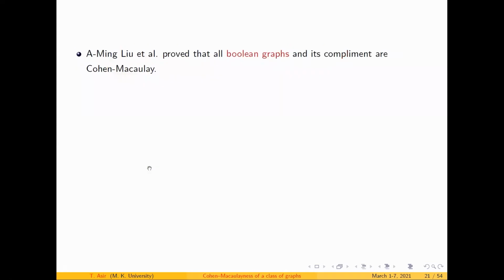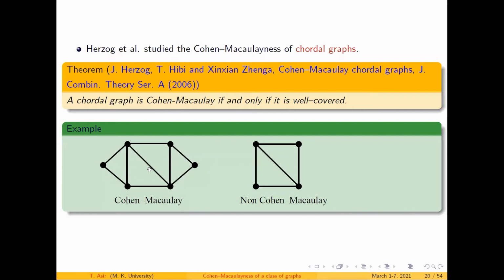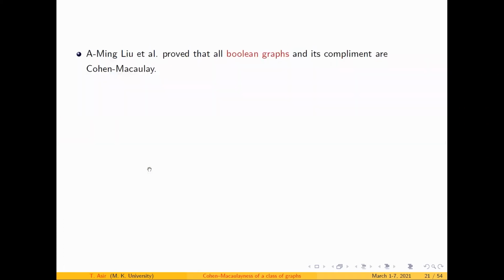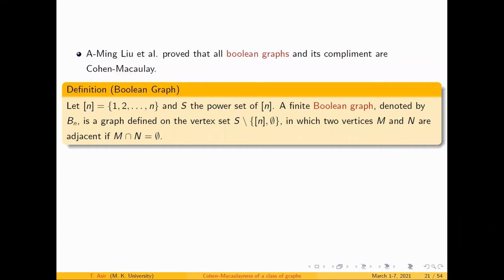So let us move on to the Boolean graph. Actually, this is the last type of characterization available in terms of graphs, after trees, bipartite graphs, and chordal graphs. And now we have Boolean graphs. These are the only four characterizations available in terms of Cohen-Macaulayness. Okay, so I would like to give the definition of the Boolean graph.